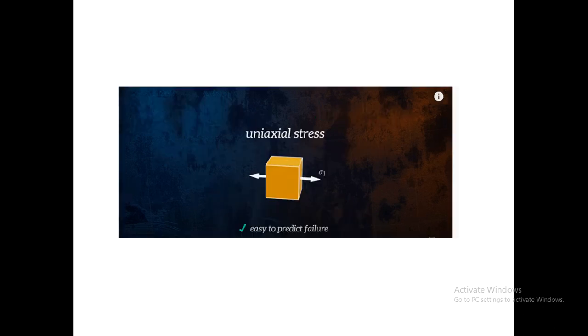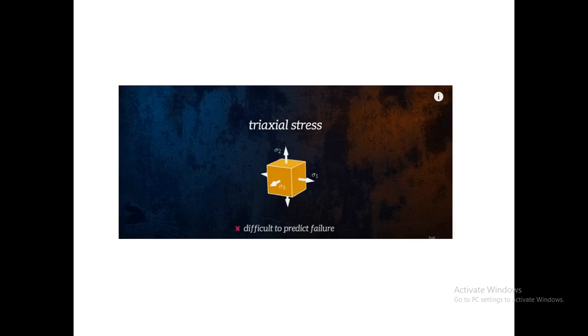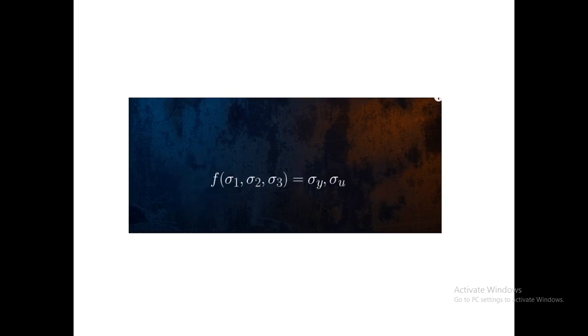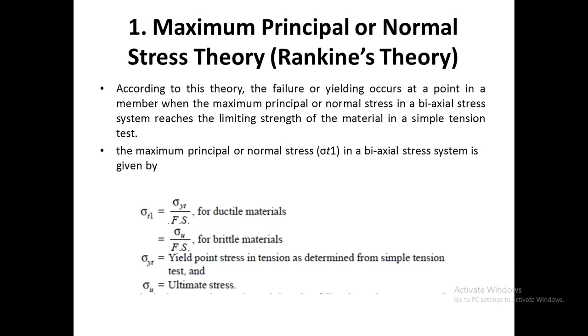It is easy to predict failure when stress acts along one axis. When stress acts along different axes, it is difficult to predict failure. Sigma y is the yield strength for ductile materials. Sigma u is the ultimate strength for brittle materials. So the stresses acting on the body, sigma 1, sigma 2, sigma 3, are a function of the ultimate and the yield strength for brittle and ductile materials respectively. Based on this, the different theories of failure have been developed.